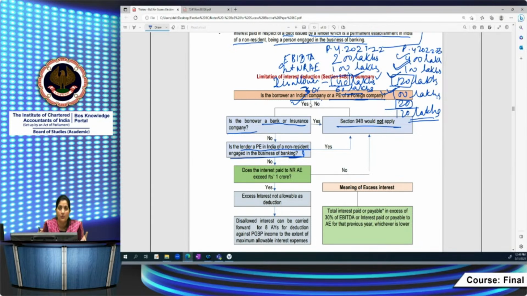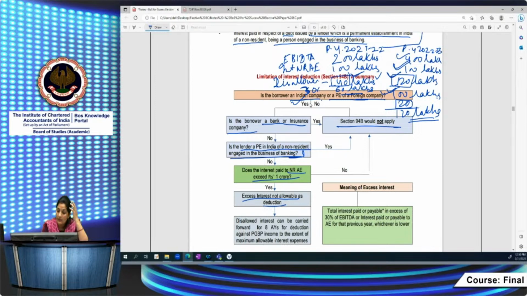Who is the borrower? Right? First these 3 things. Then you will see how much is the interest payment amount to the non-resident AE. If it exceeds 1 crore rupees, then the excess interest is not allowable as deduction, right?